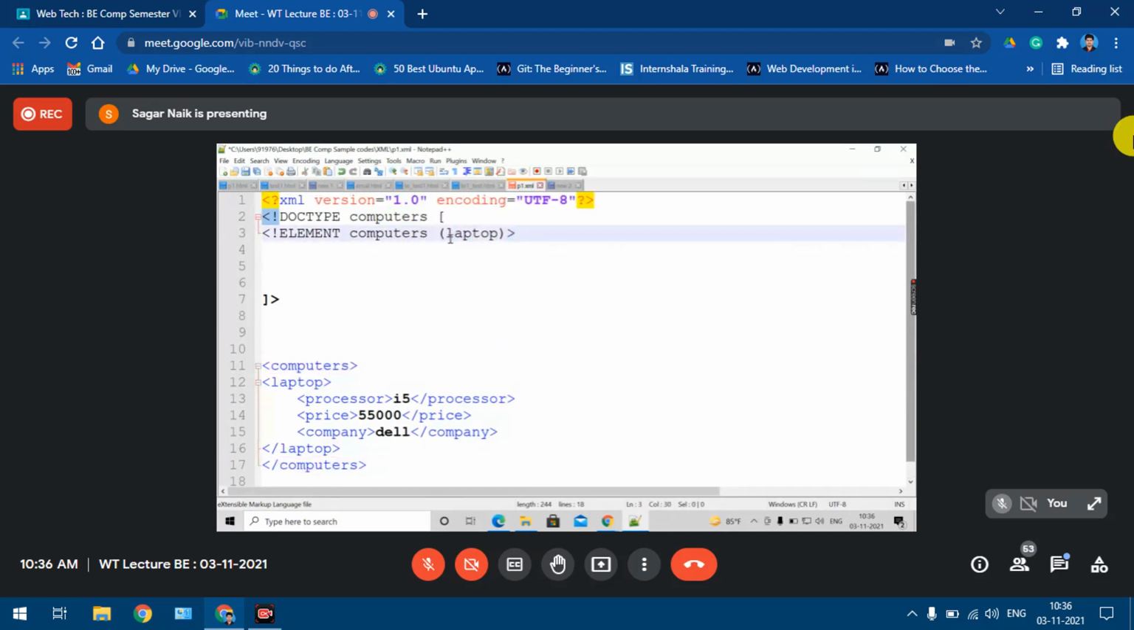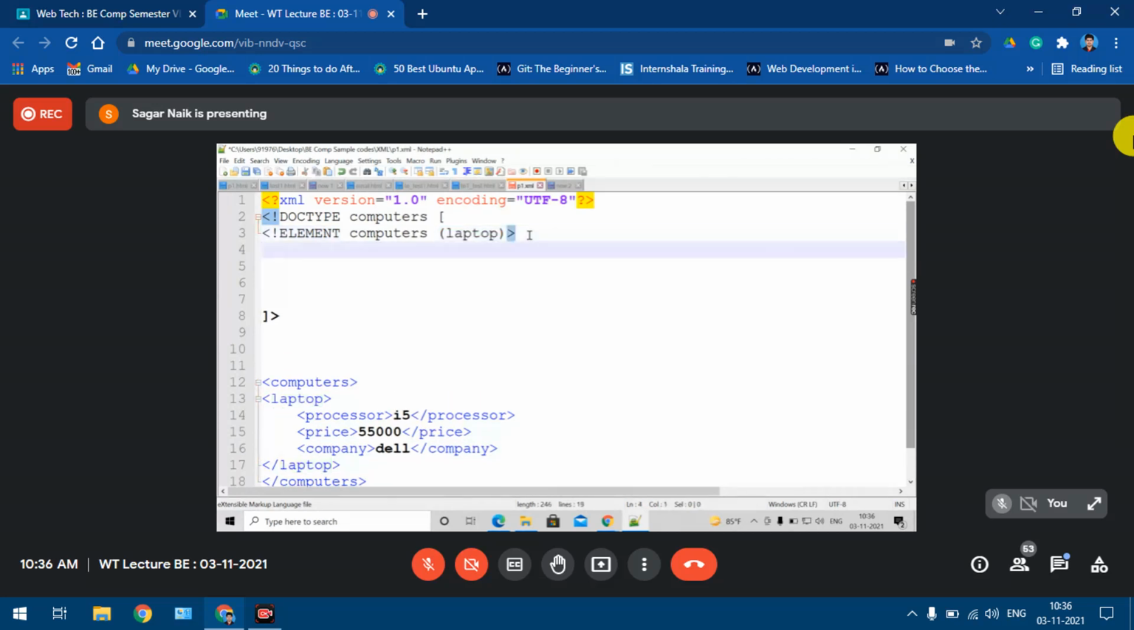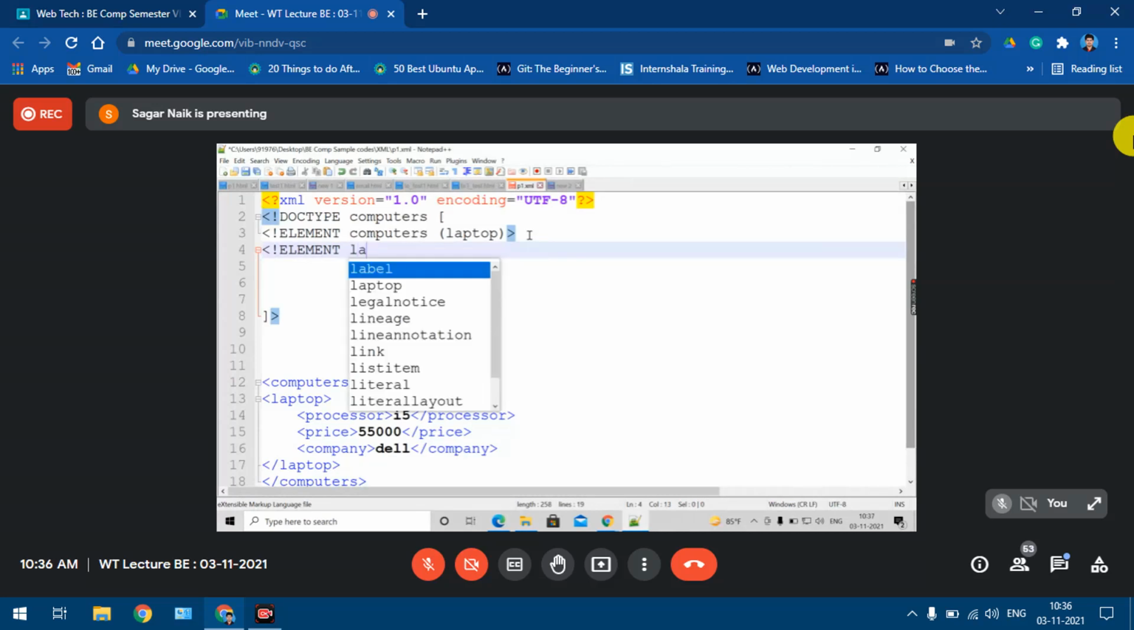Now I'll have to define this laptop also, right? So again, I'm saying don't try to copy paste all these things. You have seen your result in IT1. What happens if you just take the shortcuts? So just see that you're practicing these things. I'll define my laptop element.